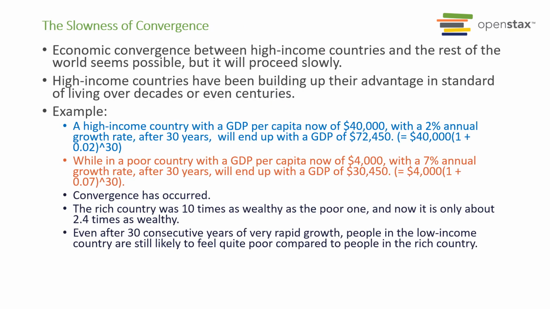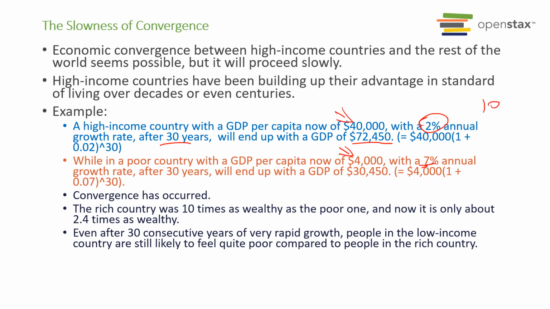Now, lastly, to demonstrate the slowness of convergence, the concept that a high-income country and a low-income country with different growth rates tend to converge eventually. So imagine we have a high-income country with $40,000 income growing at 2% per year. After 30 years, they will end up with $72,450 per person. But for a poor country that starts with only $4,000 a year, at the very beginning we compare 40,000 to 4,000. That's a difference of 10 times.